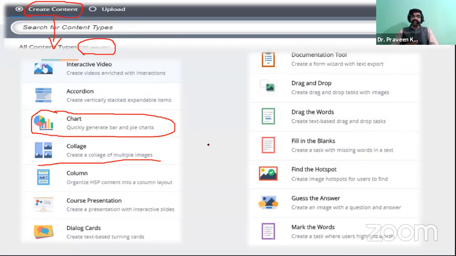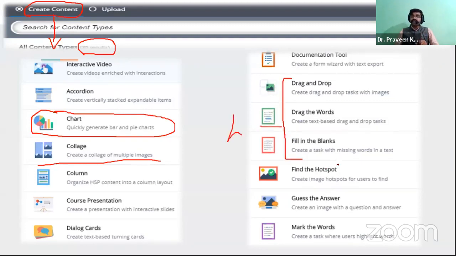And another type is drag and drop. Drag and drop will be helpful for language teachers. Language teachers have paraphrasing, and in that there are so many figures of speech or parts of speech. For the identification of the parts of speech, the teacher can make use of drag and drop, dragging the words and filling up the blanks. So these are the content types that will be helpful for language teachers.